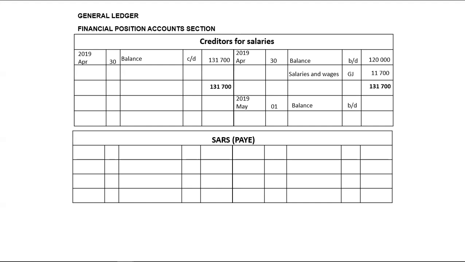When it comes to pay as you earn, it is also a current liability. Already, we had an amount that we were still owing to SARS with respect to pay as you earn. This is with respect to all our employees, and that amount was 106,820. You will increase this by the current pay as you earn, which comes from salaries and wages. That will be 3,400. The total liability that we have when it comes to pay as you earn will be 110,220, which we will bring forward to the next financial year.